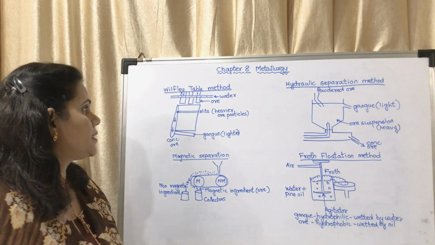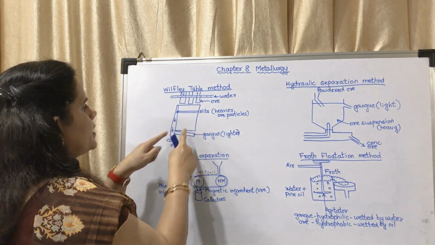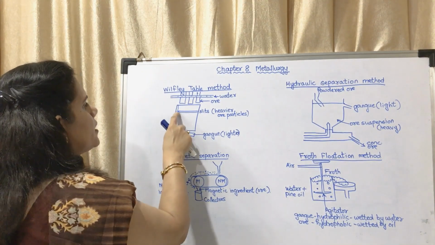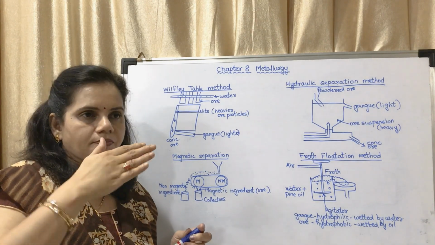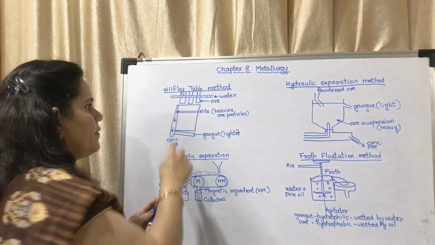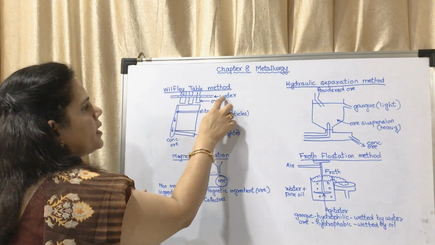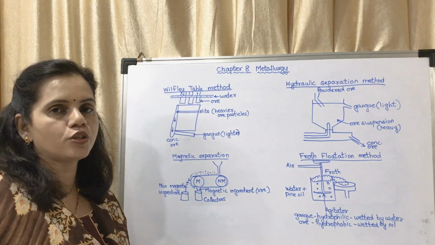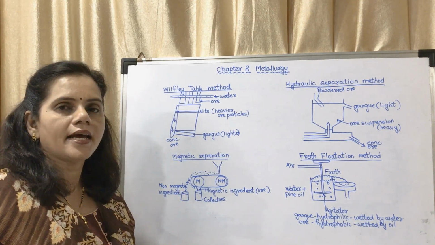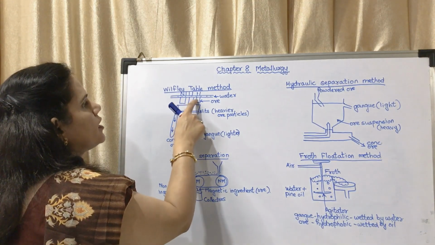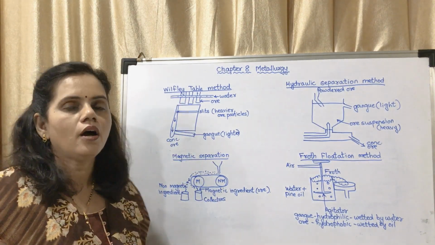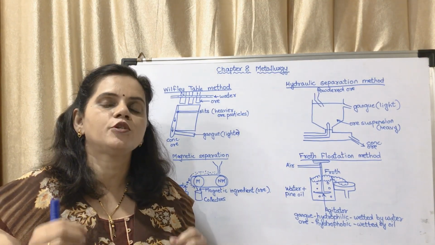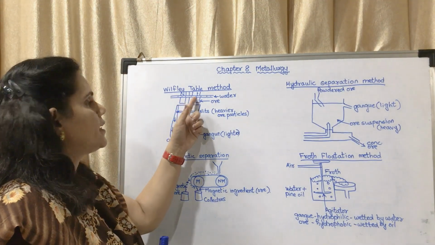Now in that there is a table. You may take this as a table which has a side pipe-like connection. They have slits, or pits, in between. There is a pipeline through which water is passed. There are different trays, which are shown in the diagram. You may see the diagram in the textbook. On these trays they put the powdered ore. Whatever ore is coming from the mining industry is powdered and put onto these trays.